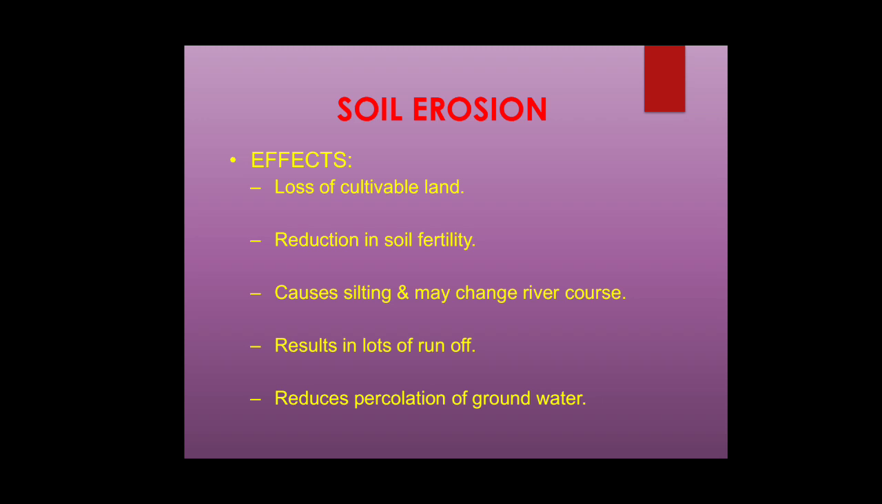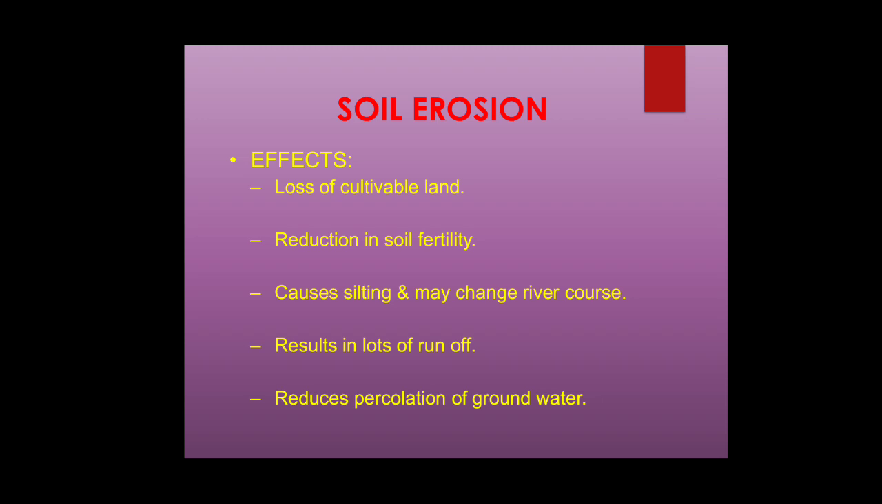The first thing is loss of cultivable land. If the land has rich soil for cultivation and, due to soil erosion through flooding or wind, that rich soil is taken away from that place, the land will become uncultivable, leading to cultivation loss. Next, in reduction in soil fertility, the fertile soil will be carried away by wind or flood. That particular region will have very little fertile soil, resulting in low agricultural output.